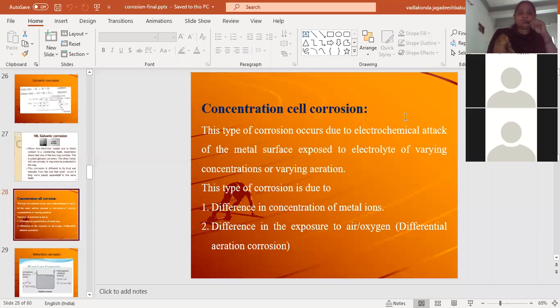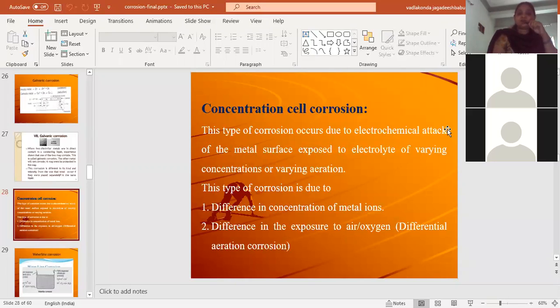One more important type of corrosion is the concentration cell corrosion. In concentration cell corrosion, whenever the metal is exposed to different concentrations of air or different concentrations of electrolyte, that means on the same metal surface, if some part of the metal is exposed to a high concentration of electrolyte and some part is exposed to a low concentration of electrolyte, then corrosion will take place on the metal surface itself, which is known as concentration cell corrosion, because it is due to the difference in the concentration of the electrolytic solution.